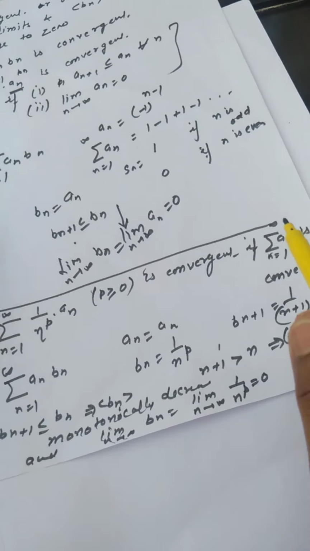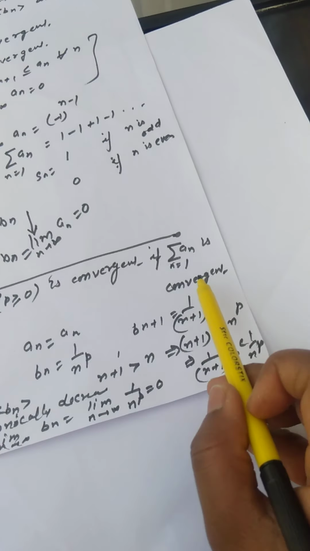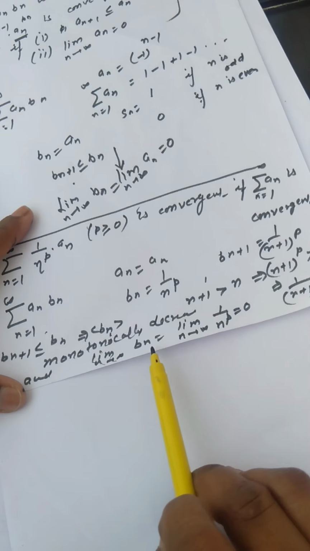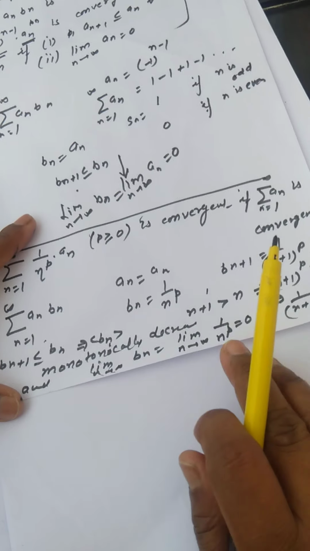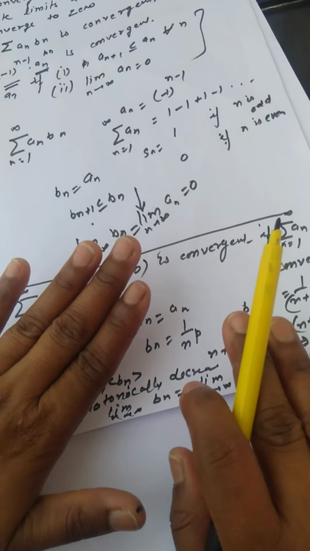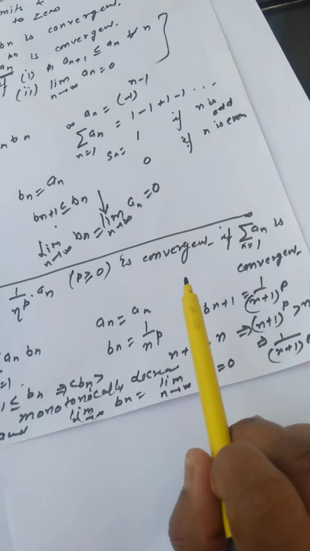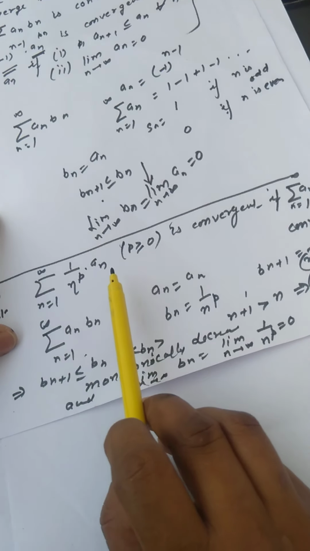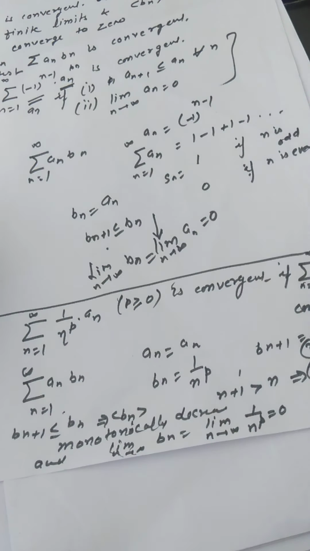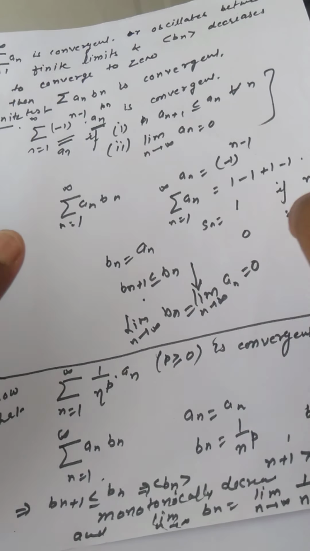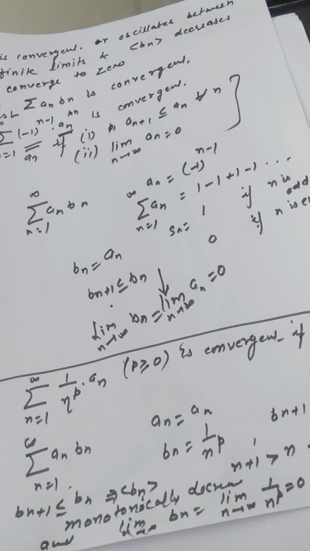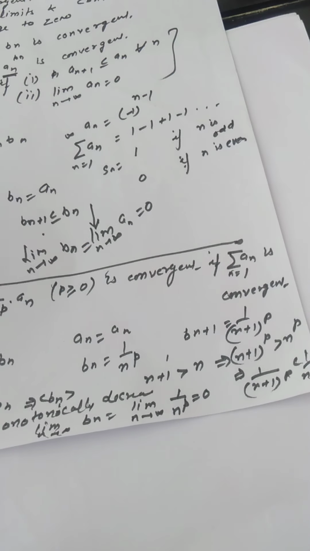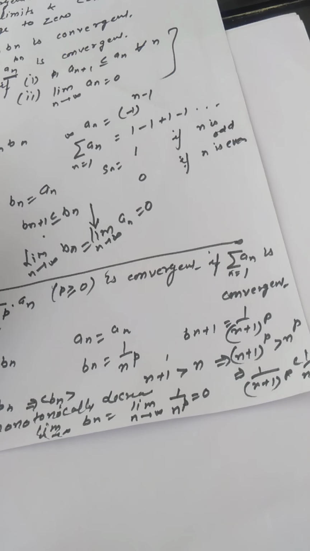Okay, so summation a_n is convergent, that means the series is convergent and the sequence is monotonically decreasing and converges to 0. So by Abel's test, summation a_n b_n, that means summation 1 upon n raised to the power p into a_n, is convergent. This is the example which is related to Abel's test. Next we shall discuss an example of the Dirichlet test. So let us have an example of the Dirichlet test.